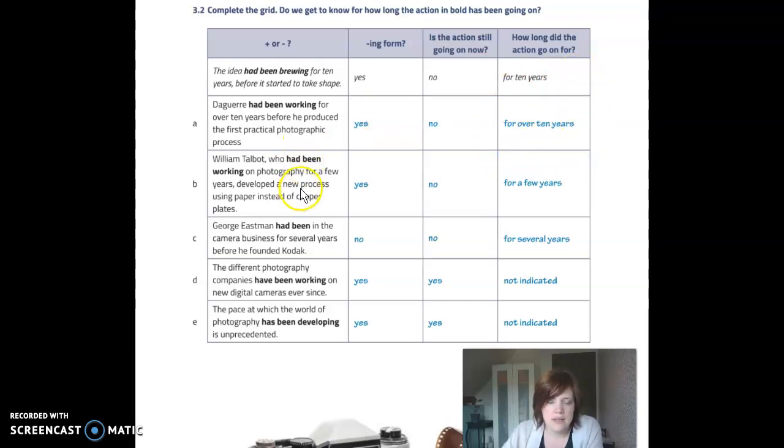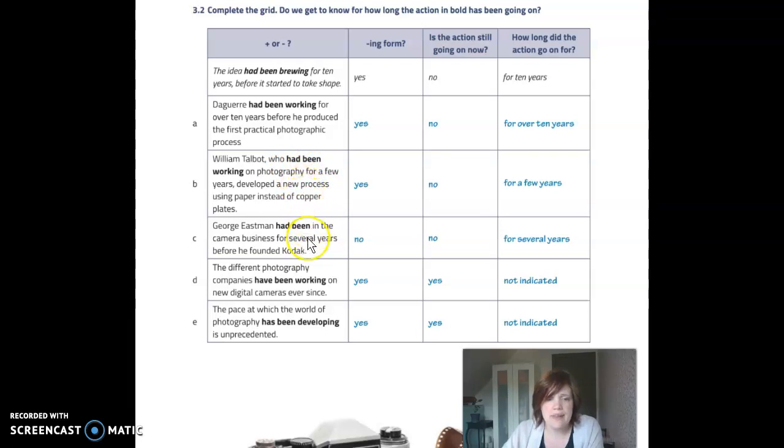Let's look at the third one. William Talbot, who had been working on photography for a few years, developed a new process using paper instead of copper plates. The same thing goes on here. You focus on the duration of the activity, and it is an action which goes on before another action. So what happens first is him working on the invention and then him developing something. Okay, so had been working is the thing that goes on first, happens in the past, the action that goes on before the other action, and we focus on the duration, so had been working and not had worked.